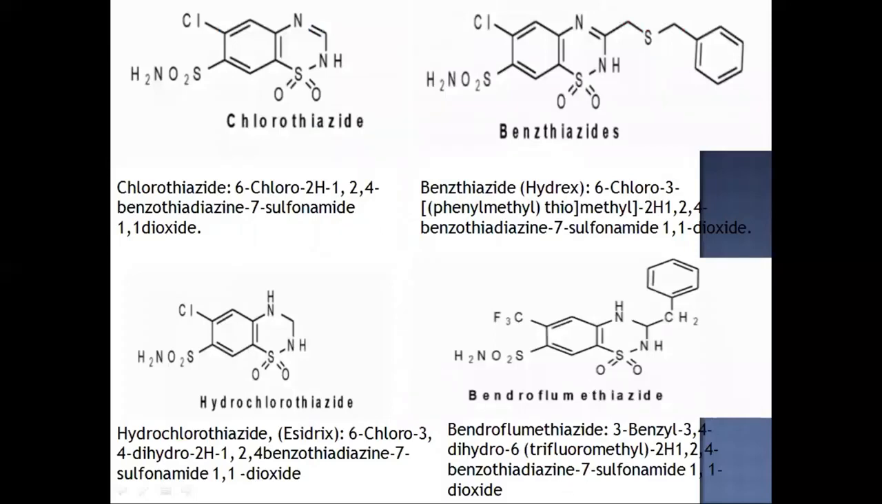Here are the examples for these thiazides. First one is chlorothiazide. Here you can see at position 6 there is a chloro substitution. In benzthiazide, at the 6th position chlorine is there, and at the 3rd position there is a benzene ring with sulfur substitution. In hydrochlorothiazide you can see the saturation at the 3rd and 4th position with 6th position chloro substitution. And in bendroflumethiazide, there is a substitution at the 3rd position with benzene, and trifluoro substitution at the 6th position.